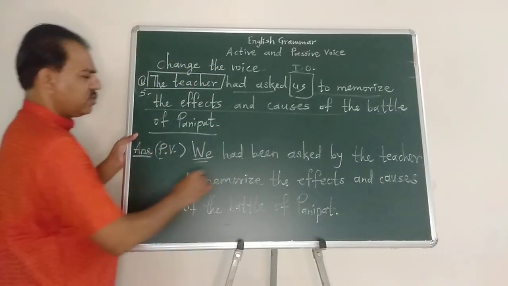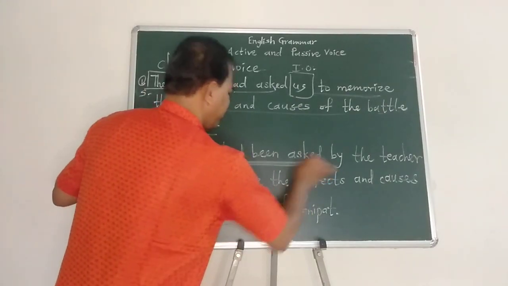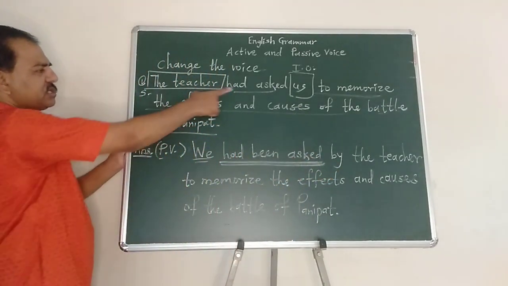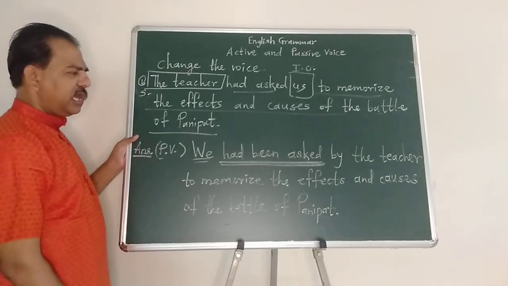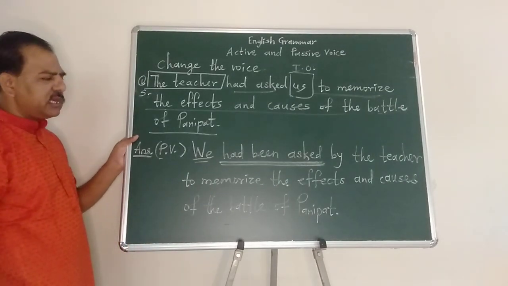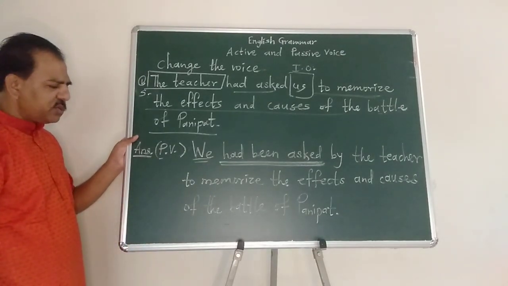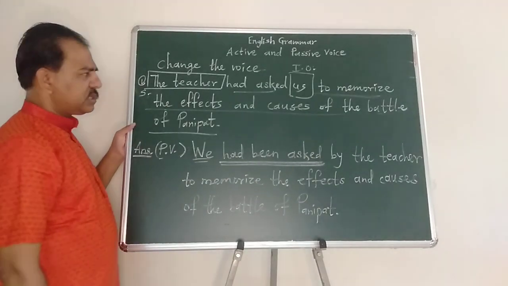So this is now the passive voice of past perfect tense. We had been asked by the teacher to memorize the effects and causes of the Battle of Panipat.